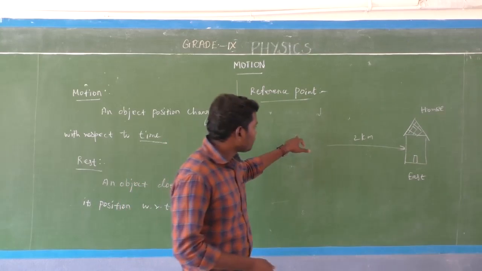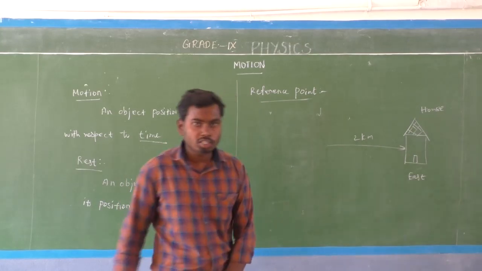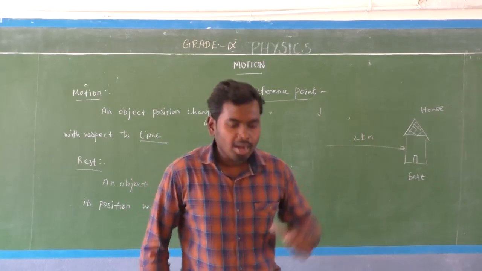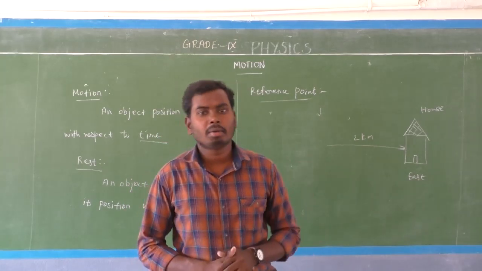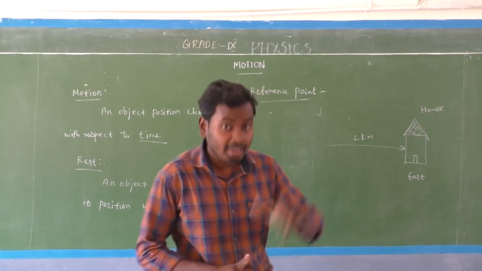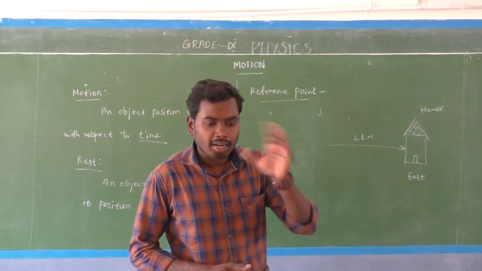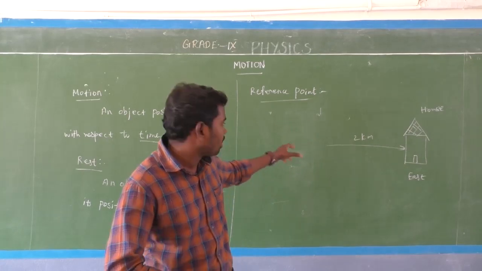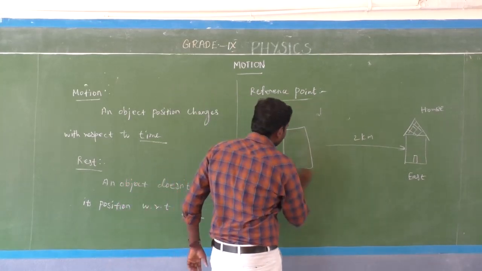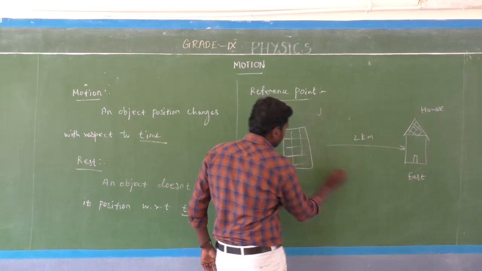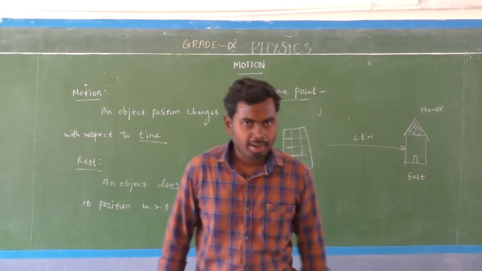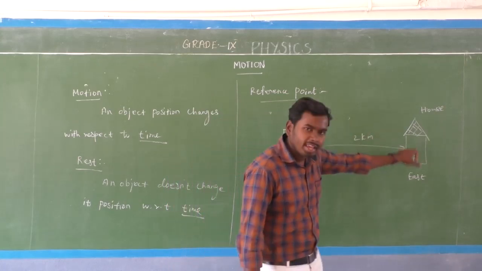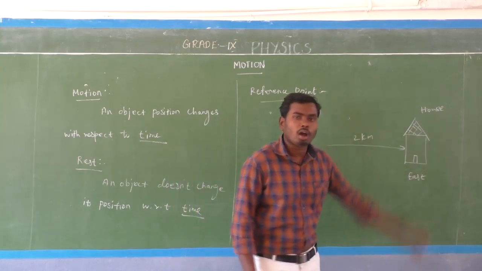Look here. Because the house is a landmark. My house is a landmark. So landmark means nothing but a reference point. So with the help of the reference point, here which is the reference point? The hospital. This hospital is a reference point. With the help of this reference point, we can easily observe the position of the object.